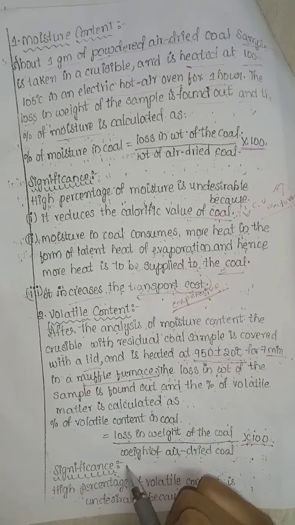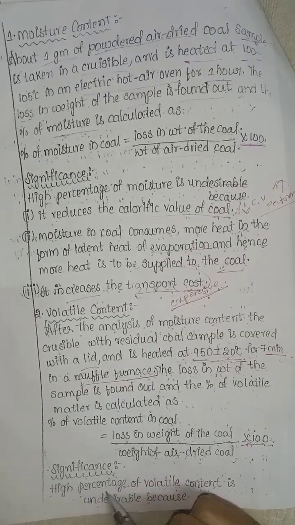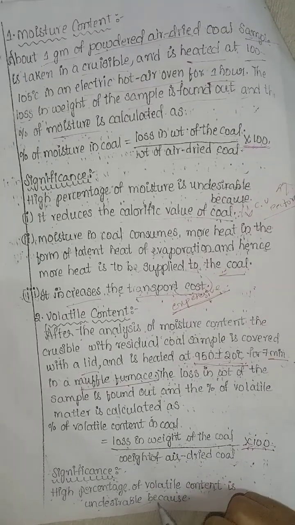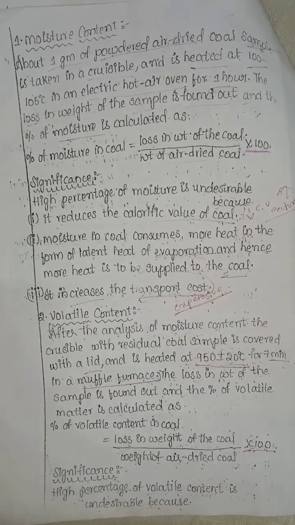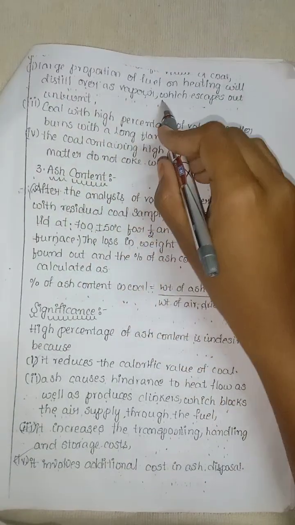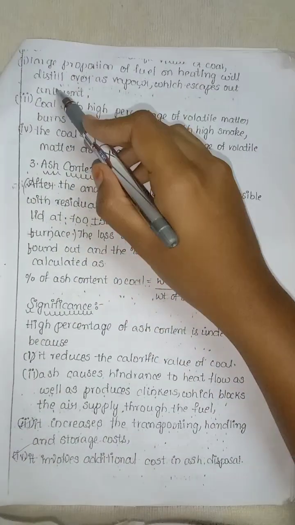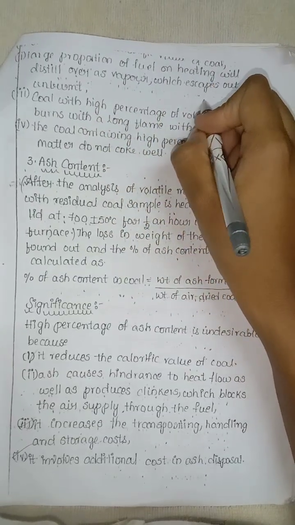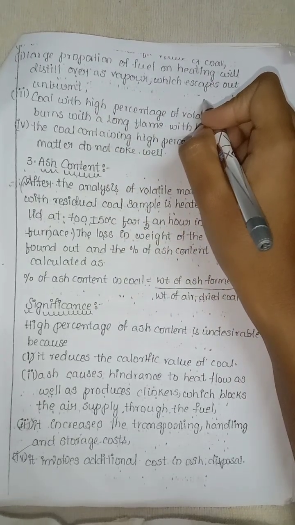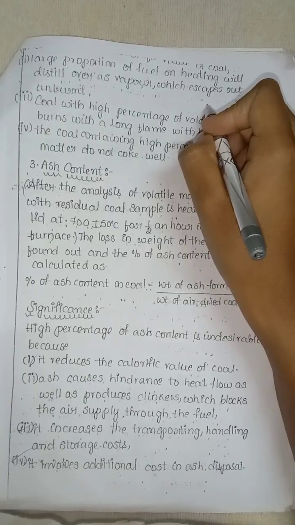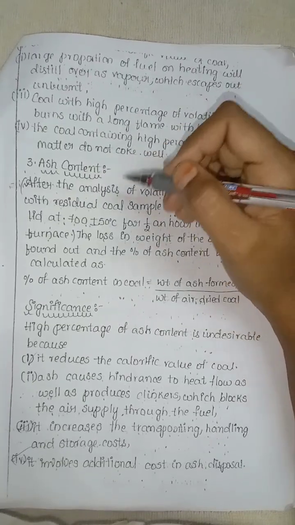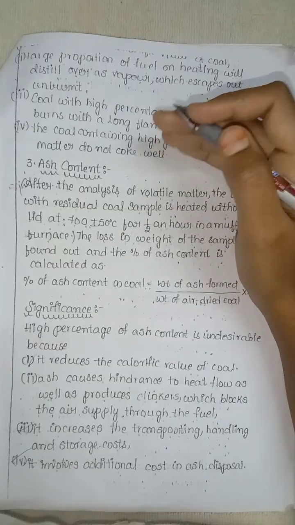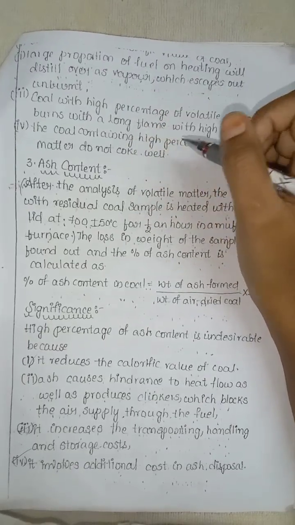Significance of this process: a high percentage of volatile content is also undesirable because a large proportion of the fuel on heating will distill over as vapor, which escapes unburnt. In this process,